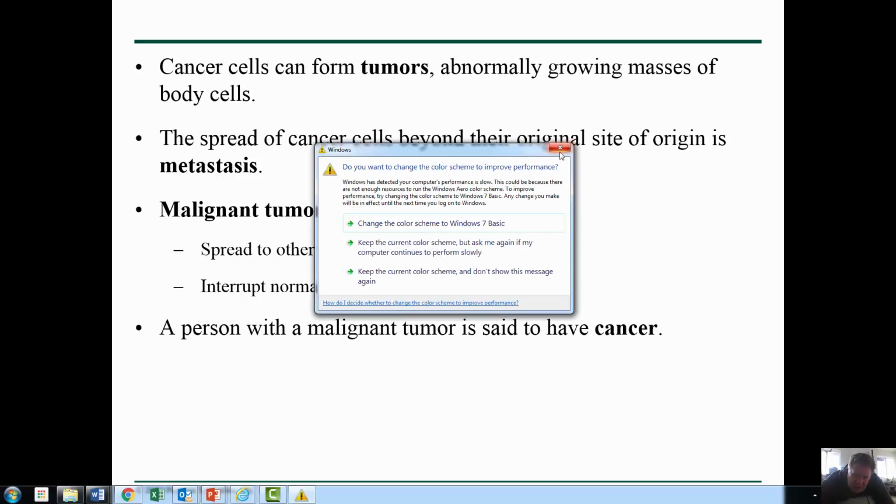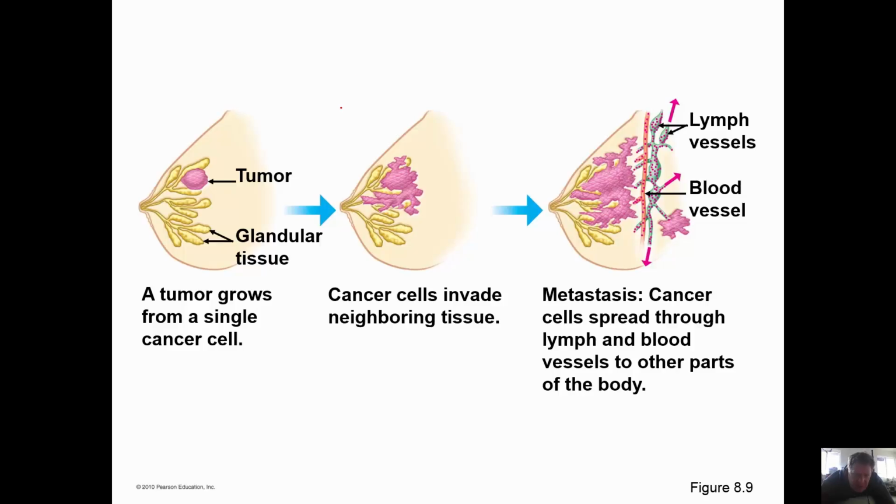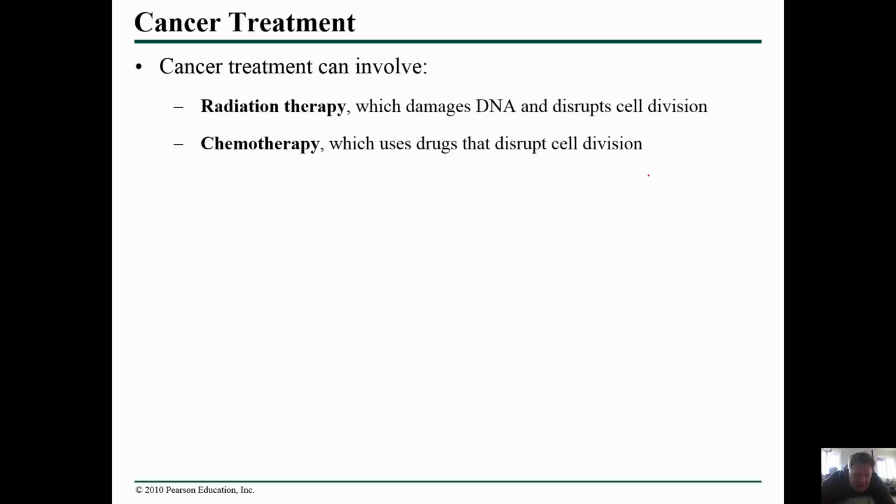So it grows in places it shouldn't grow. It grows at times it shouldn't grow. And these things that we call tumors are abnormal growing masses of body cells. Metastasis is when those cells can divide to other parts of the body. A malignant tumor can spread to other body parts, and it interrupts the body's normal functions. Sometimes tumors can occur that really won't affect you at all, but sometimes they do. This is an example of a tumor that grows and metastasizes in a breast cancer.